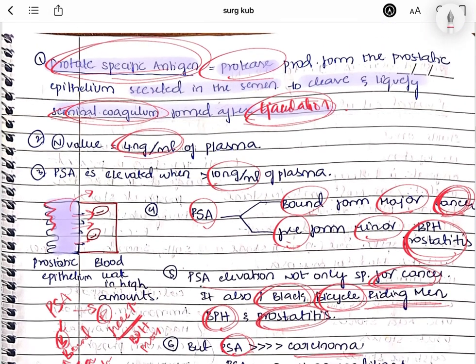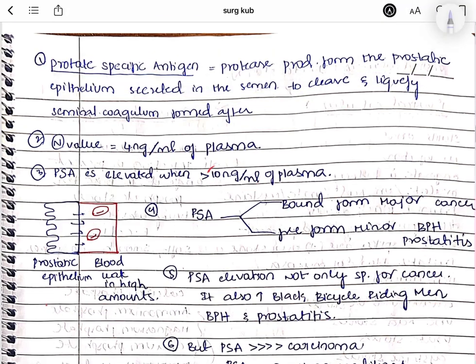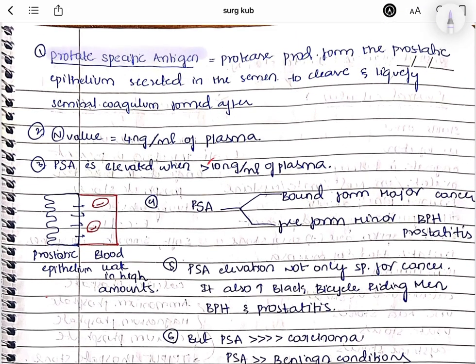So this is about PSA. If you summarize the whole thing, what is PSA? It is prostate-specific antigen, which is a type of protease. It is secreted in the semen to liquefy the semen coagulum which is formed after ejaculation, right? Normal value in the plasma is 4. If it exceeds 10, you should suspect cancer, benign prostatic hyperplasia, or prostatitis. Normally it exists in two forms. One is the bound form and the second is the free form. The bound form will be rising in cancer. It is the major form. And the free form will be rising in benign prostatic hyperplasia and prostatitis. It is the minor form.